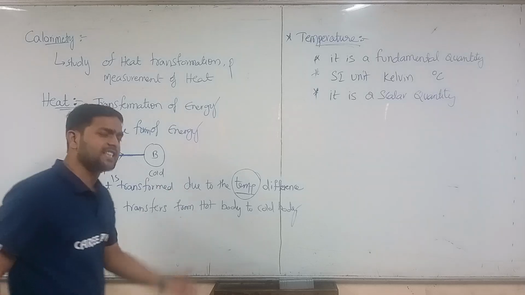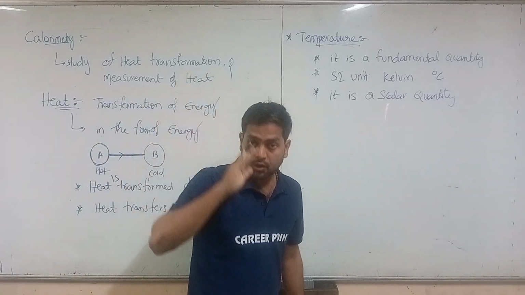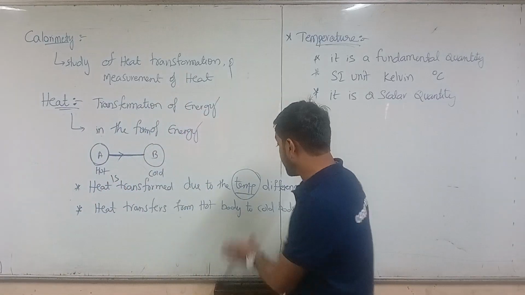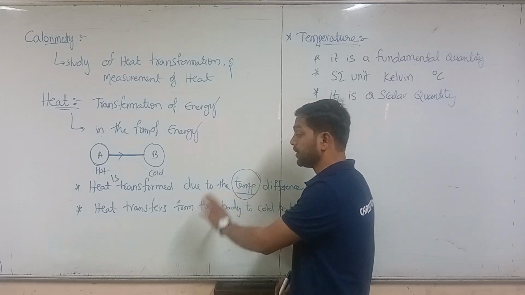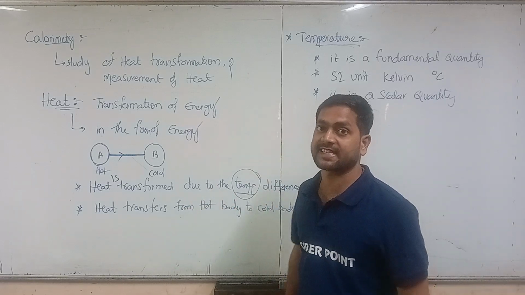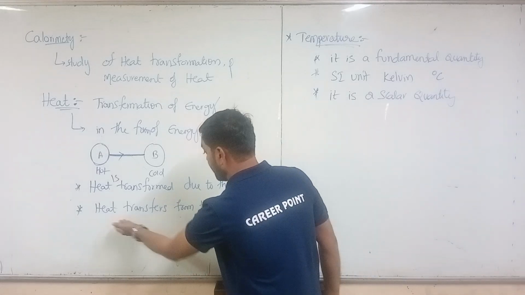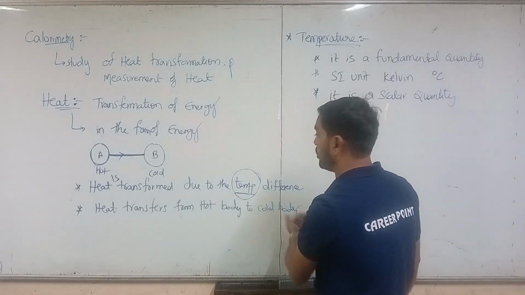So heat always transfers from hot body to cold body, but heat does not transfer from cold body to hot body. That is a false statement.